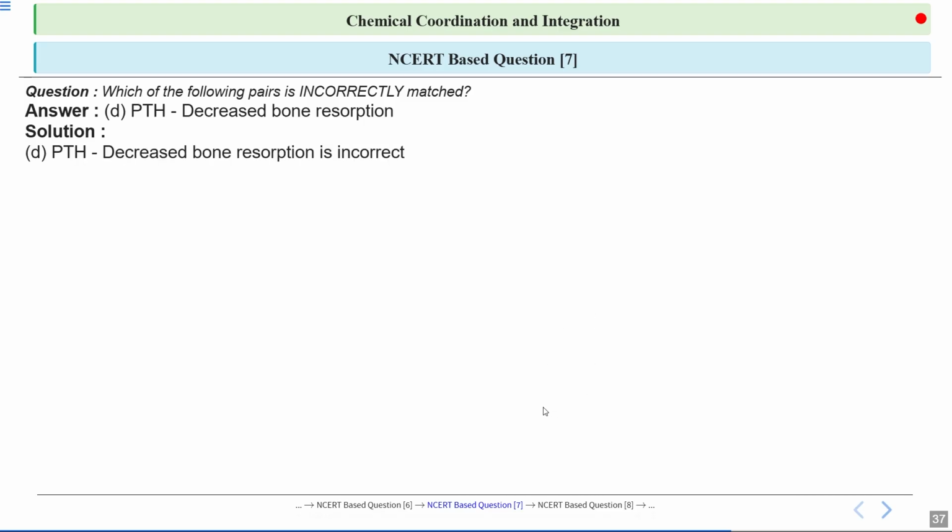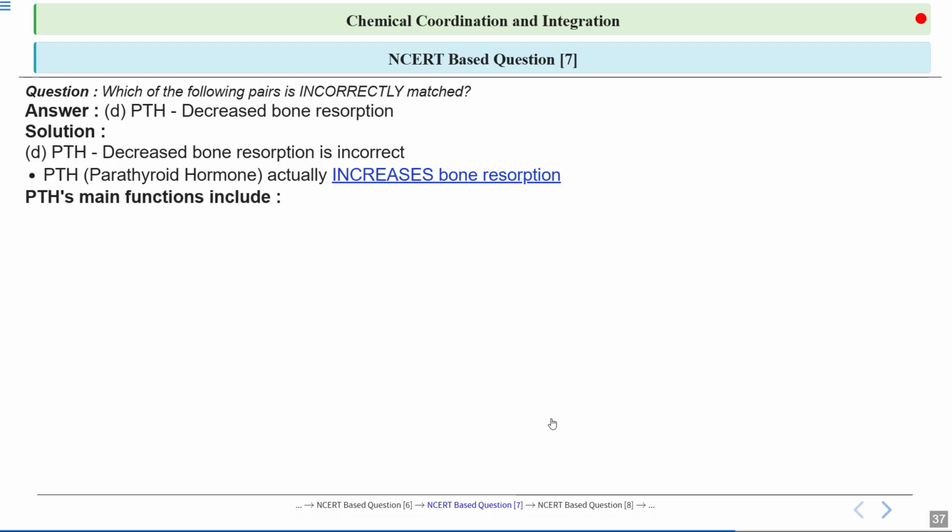So let's talk about it. We know that parathyroid hormone stimulates bone resorption by activating osteoclasts, which break down bone tissue to release calcium into the bloodstream. This process reduces bone density and strength over time, contributing to conditions like osteoporosis. Let's talk about its main function. It leads to increased bone resorption, breaking down bone to release calcium.